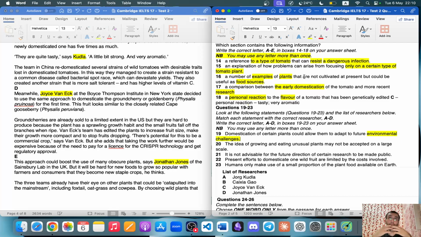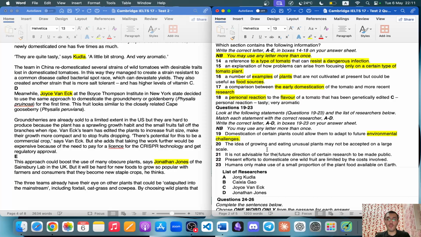Once you know the definition or the meaning of a word, it will be pretty easy for you to navigate through the answers or through the passage as well. For example, here, environmental challenges, if you paraphrase it, you will have climatic changes or climate crisis, or whatever, all these kinds of sentences or words or collocations, even sometimes phrasal verbs, all right?